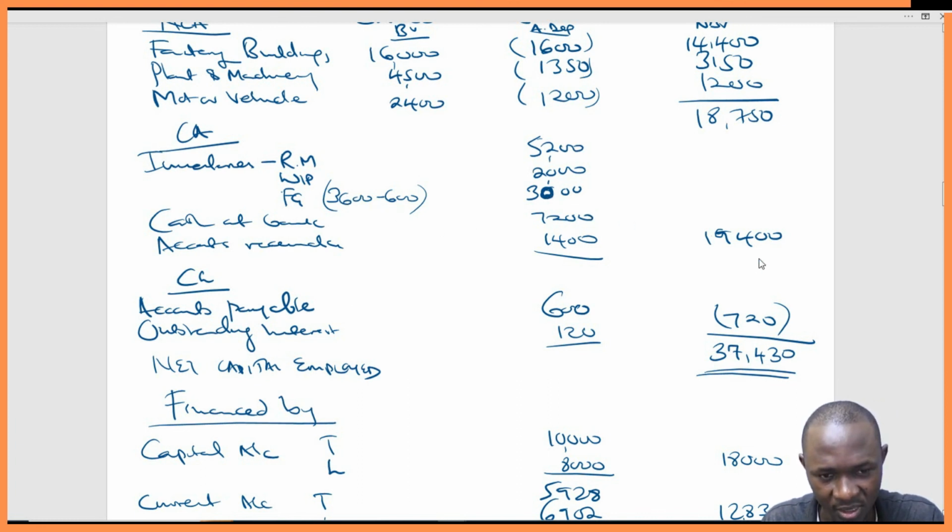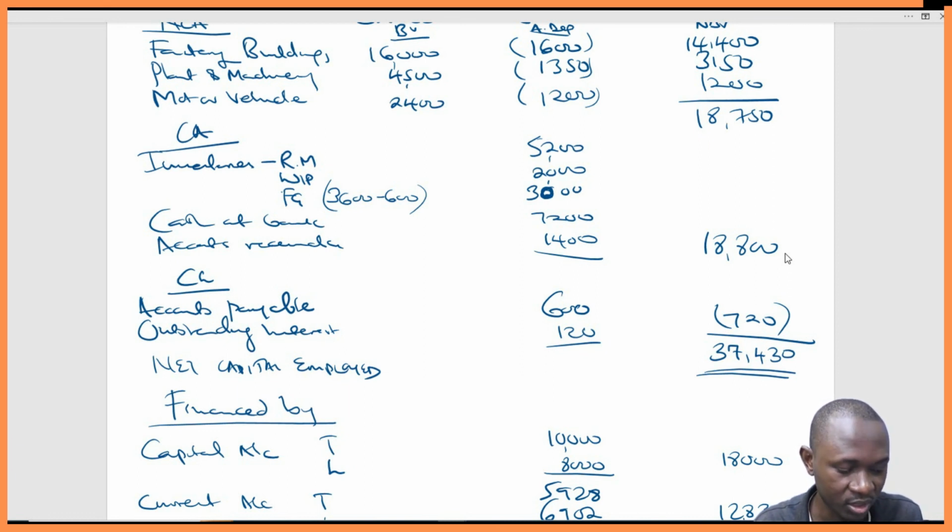And that means that we'll reduce our figure here by 600, so this will be 18,800. And then when we add now, this will be 18,750 plus 18,800 minus 720.